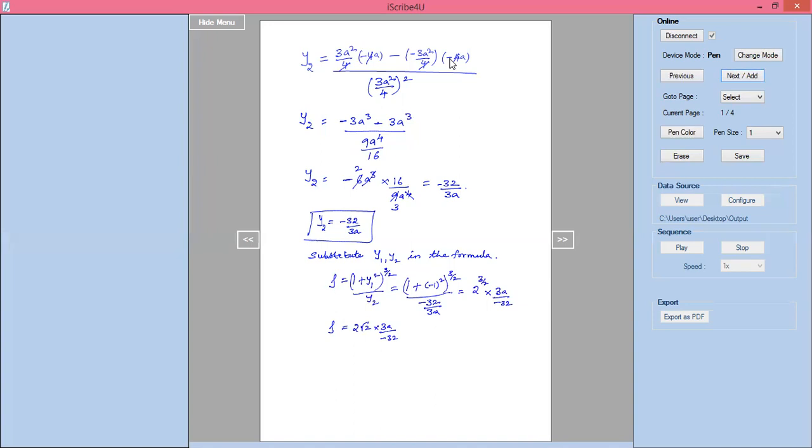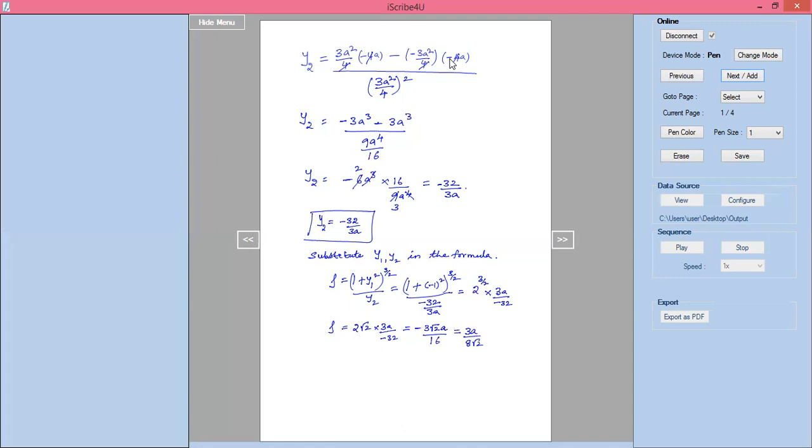Cancelling this, I'll get minus 3 root 2 into a divided by 16. If I simplify again, I'll get 3a divided by 8 root 2.